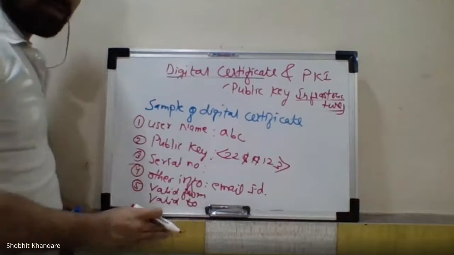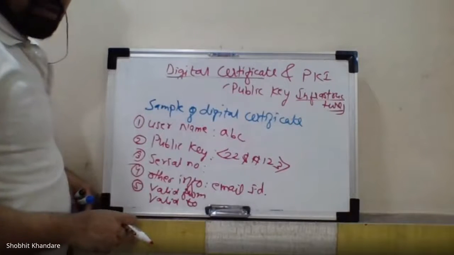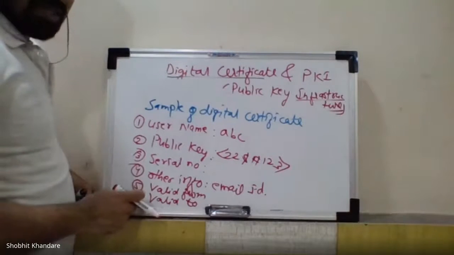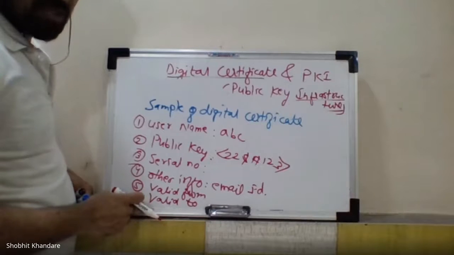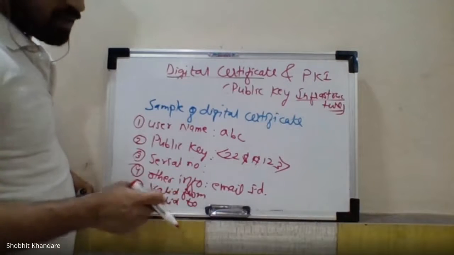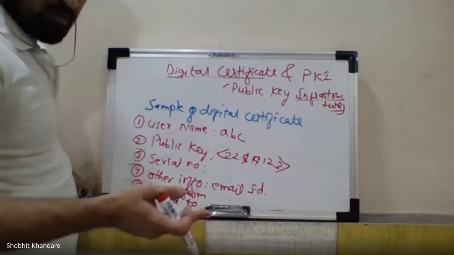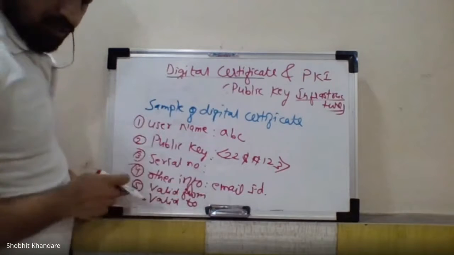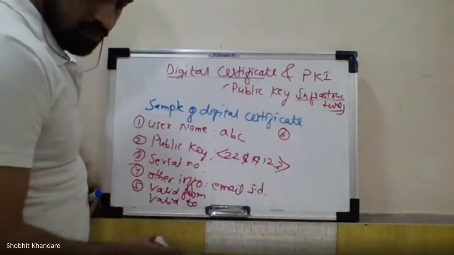This is as like your driving license. यहाँ से लेके यहाँ तक valid है. Okay, so that is valid from to valid to. That has to be mentioned in the certificate. And मैंने पहले बताया था whenever the certificate gets expired, before that it has to be renewed. ये 5 हो गया. 6th वाला जो रहता है सबसे important जो रहता है that is issuer name.